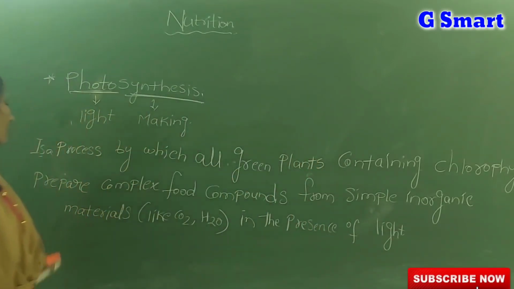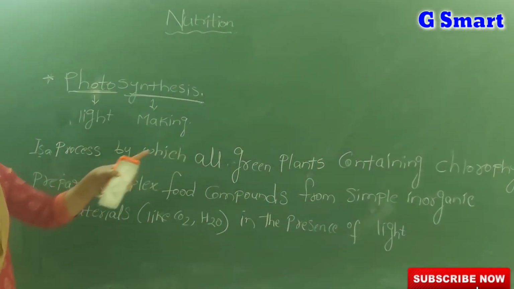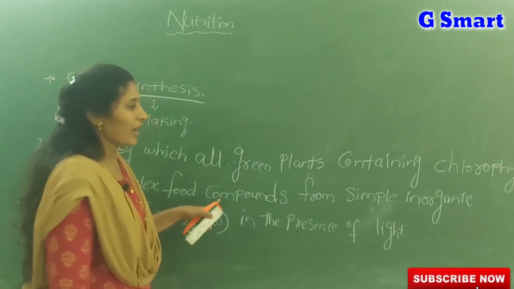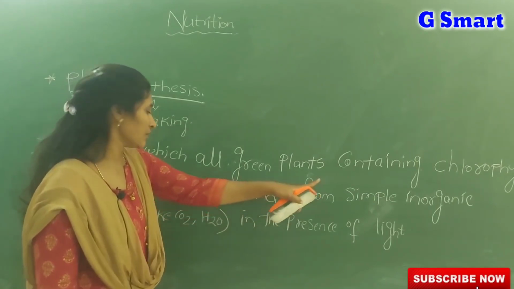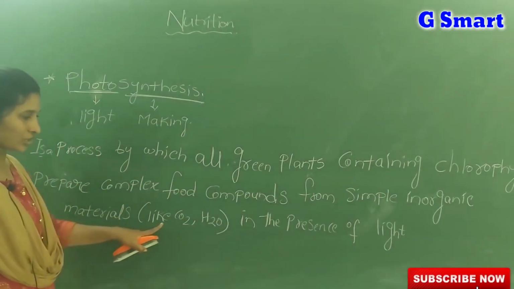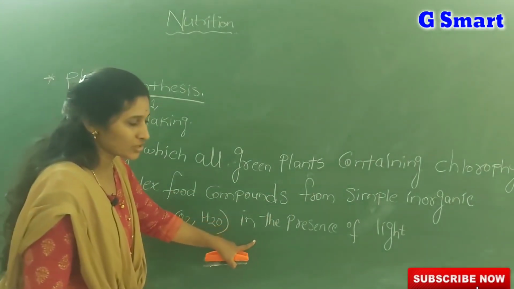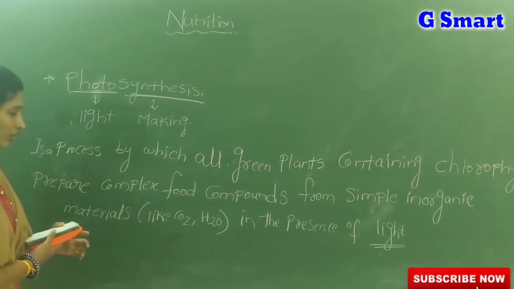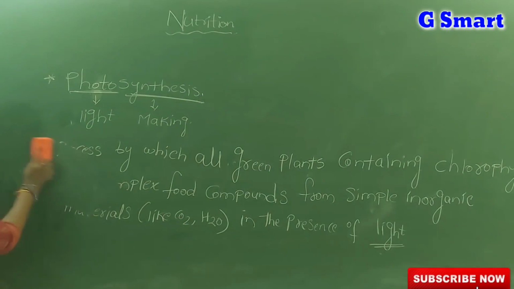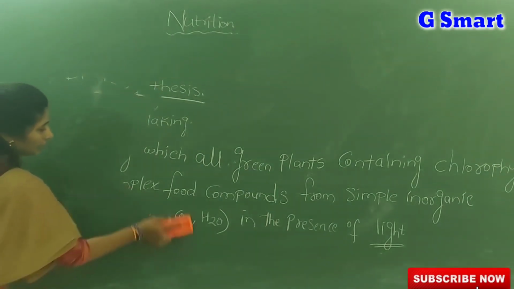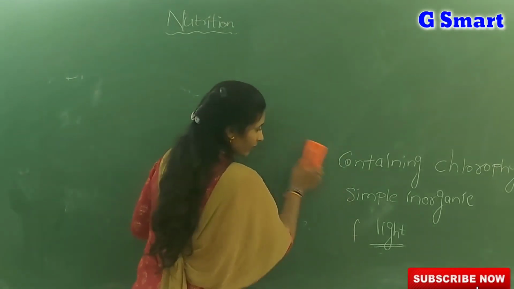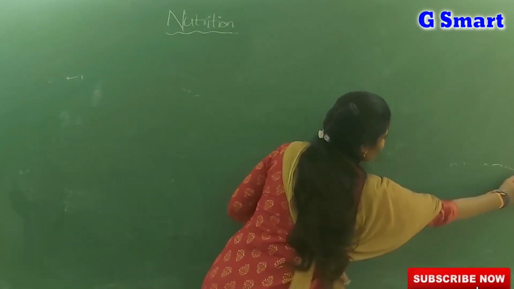So photosynthesis is the process by which all green plants containing chlorophyll prepare complex food substances from simple inorganic materials like CO2 and water. This process occurs only in the presence of light. Now we are going to learn about different scientists who come across in the nutrition lessons.